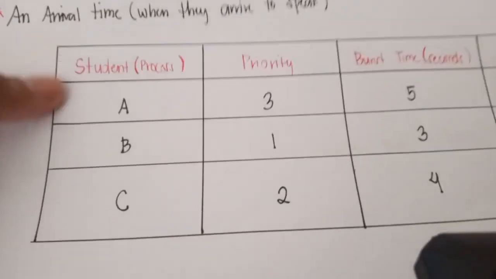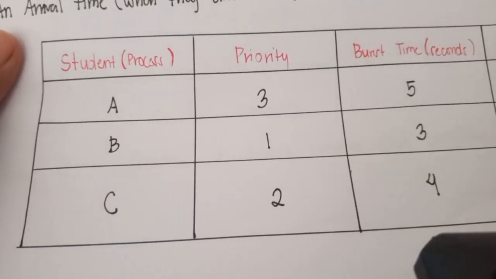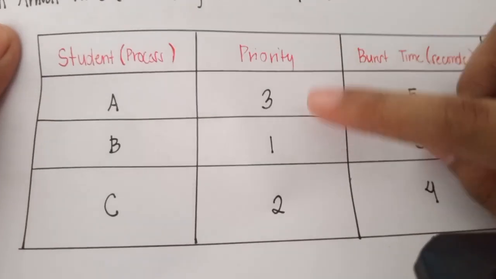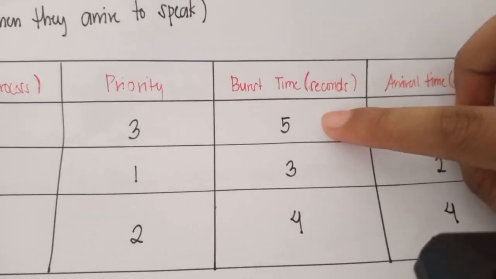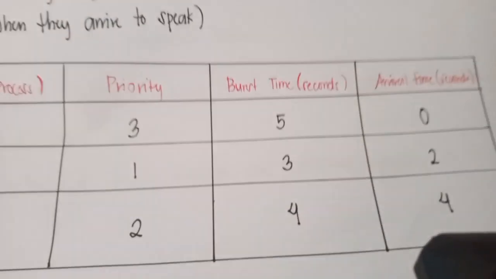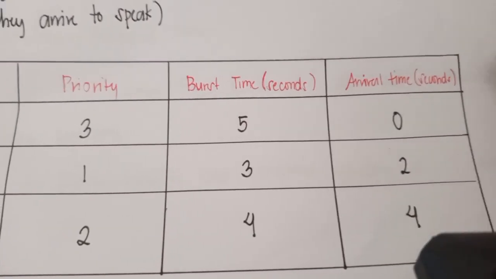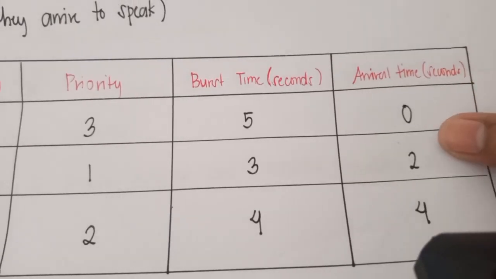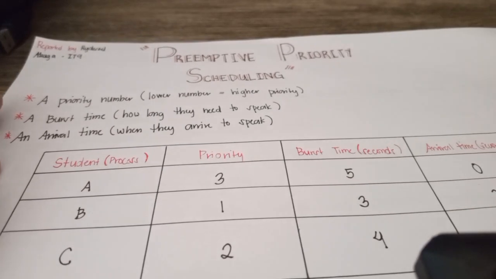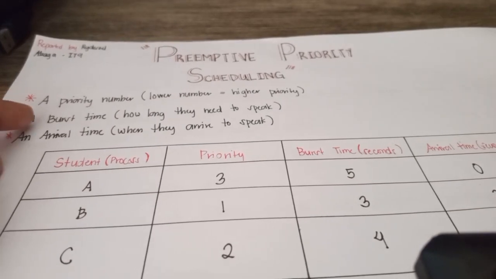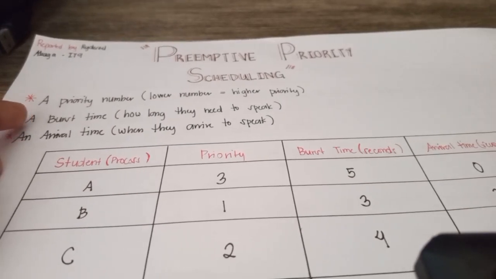We have students A, B, and C. Their priority is 3, 1, and 2. Their burst time is 5 seconds, 3 seconds, and 4 seconds. Their arrival time is 0 seconds, 2 seconds, and 4 seconds. Now, let's see what happened step by step.